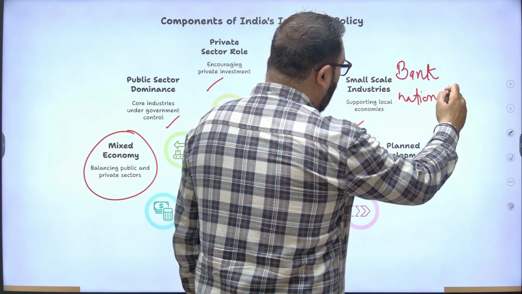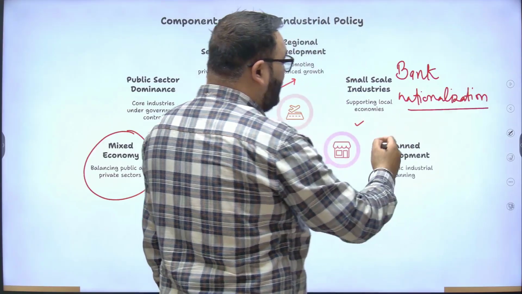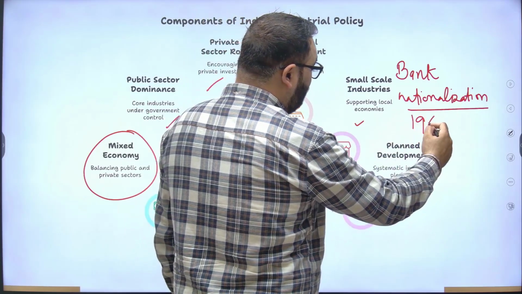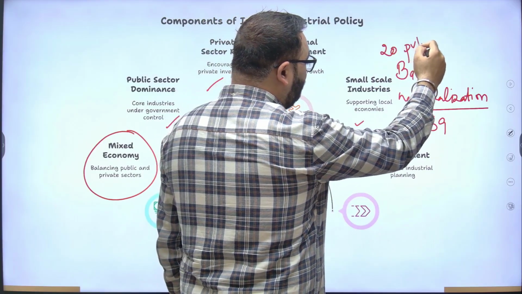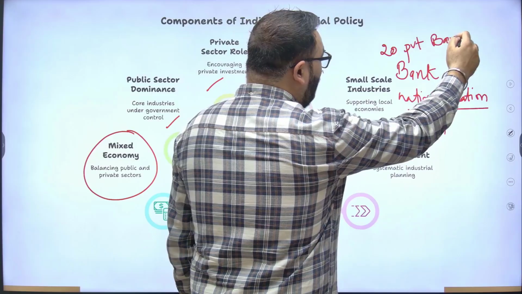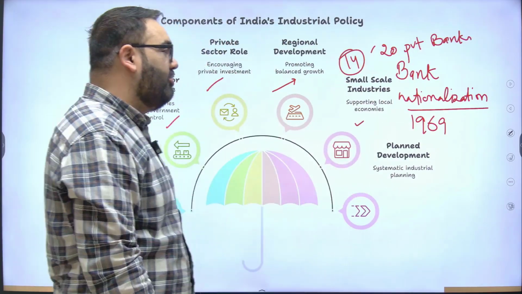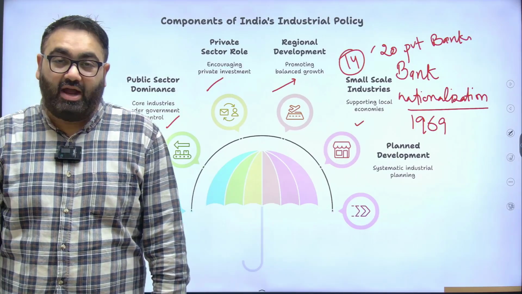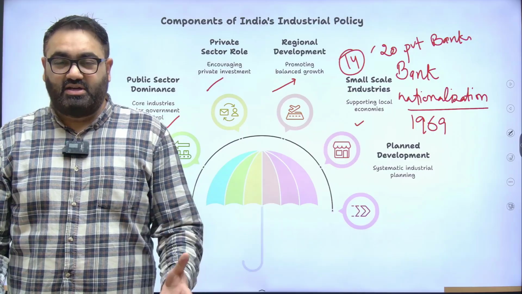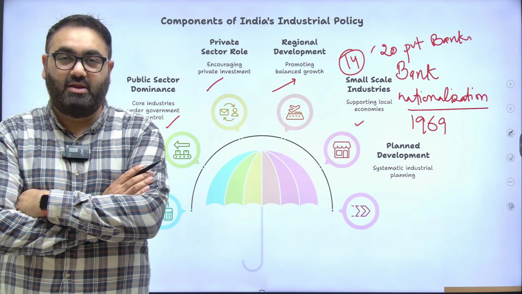One of the most controversial decisions of Indira Gandhi government was bank nationalization of 1969. At that time, India had 20 private banks. The government announced that we will take over 14 of those banks. So 14 banks were told that you'll become government banks now. That led to a lot of hue and cry amongst these banks, these big industrialists that did not like it. There were multiple cases filed in the Supreme Court as well.